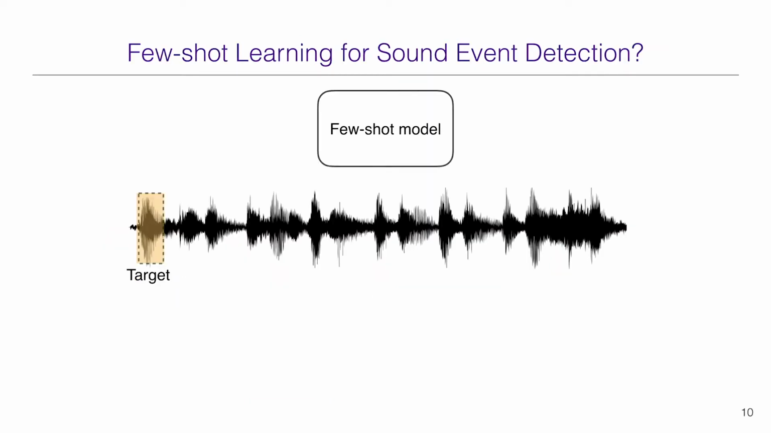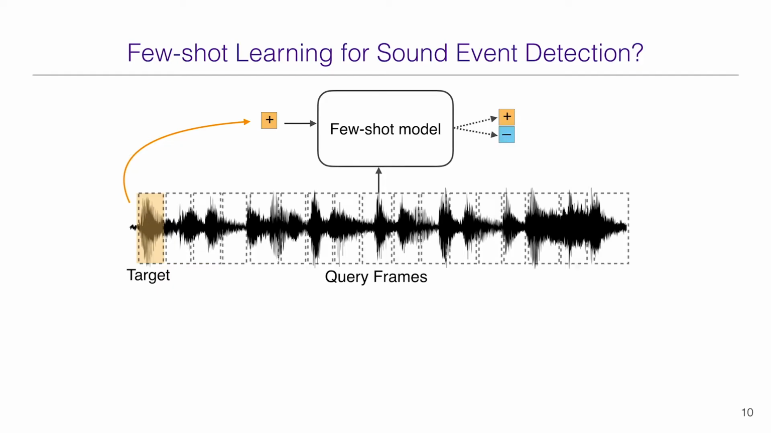Our next step is to apply the trained few-shot model to sound event detection to look for sounds in the recording that sound similar to the target. First, we can take the human annotated example as the support example for the positive class. Then divide the audio track into a series of query frames and classify if a query frame belongs to the target class or not.